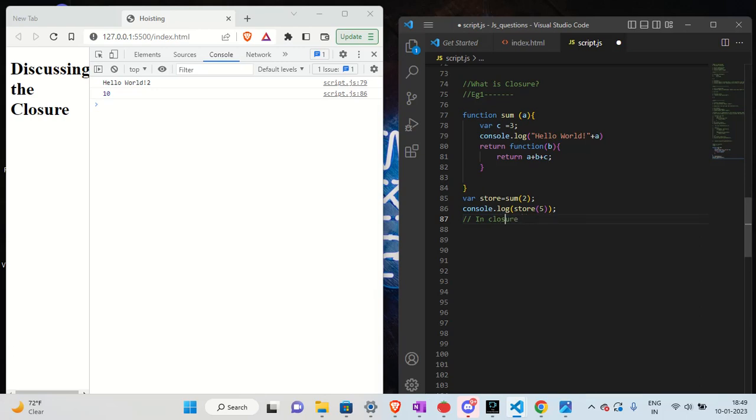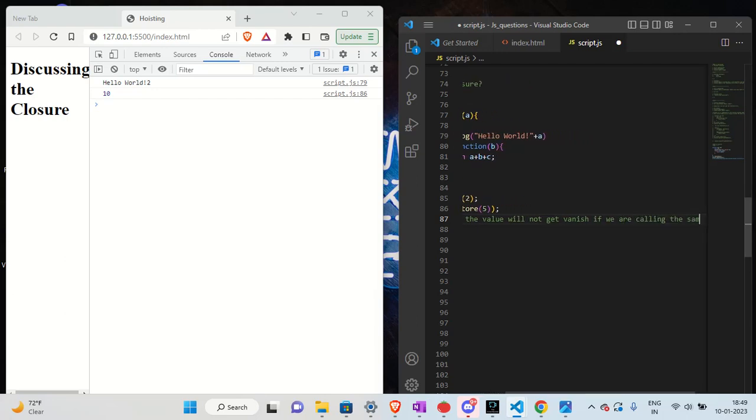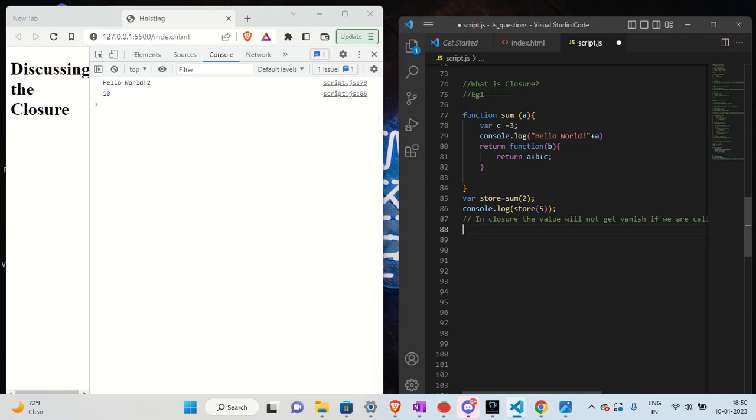the value will not vanish if we are calling the same function again and again. But in other languages, these values can vanish. In JavaScript, the function retains those values, and when we call that function again, we can use those values.